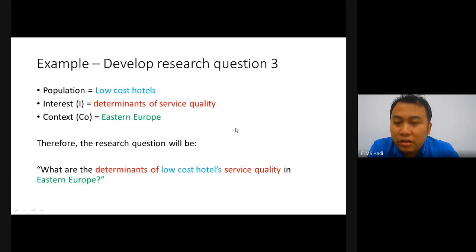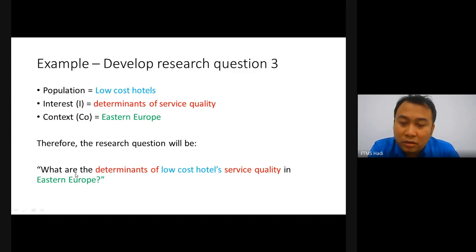Okay, I also come up with the hotel example. For the hotel example, the population and interest: I'm interested to find the determinants of service quality. Therefore, service quality is quite general, so I go for a specific one. The population is based on low cost hotels, and then the context, which country, which region, which is Eastern Europe. So the research question will be, what are the determinants of low-cost hotel service quality in Eastern Europe?